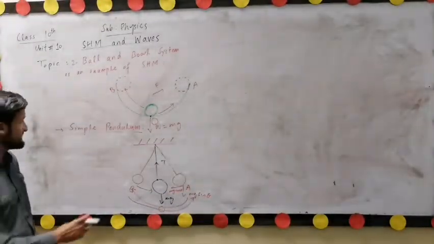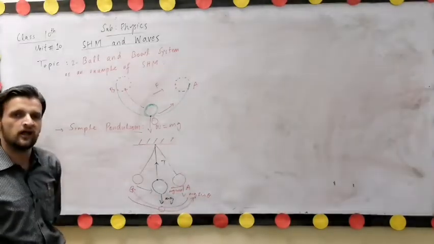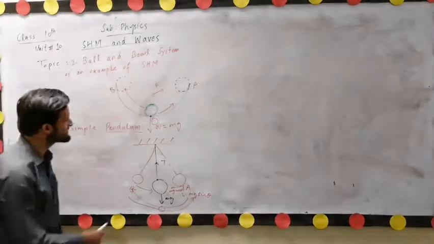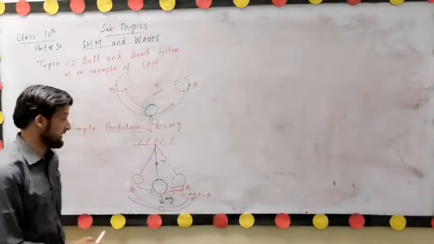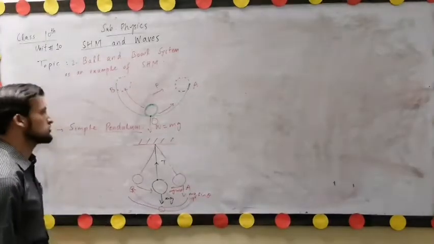So we can say that a mass attached to a spring is another example of simple harmonic motion. The simple pendulum is also executing simple harmonic motion.